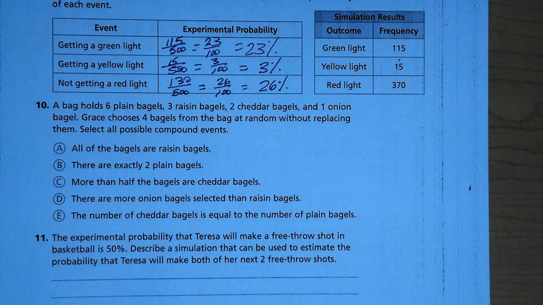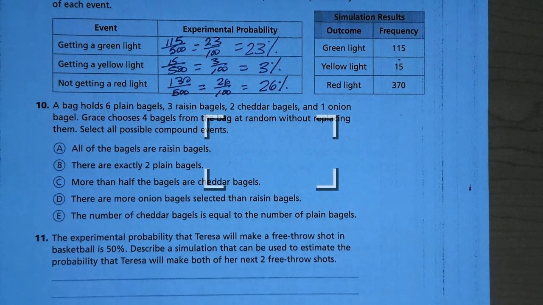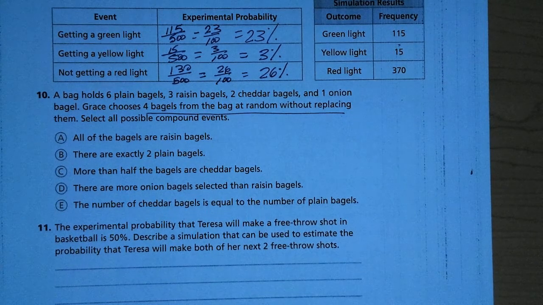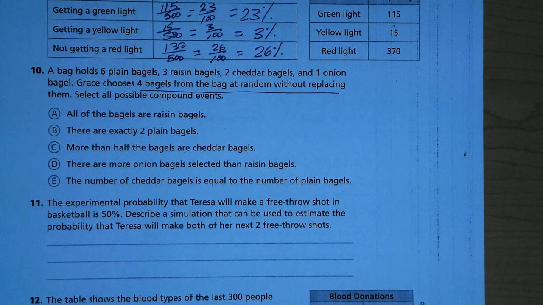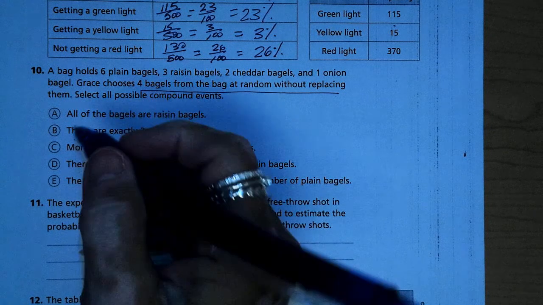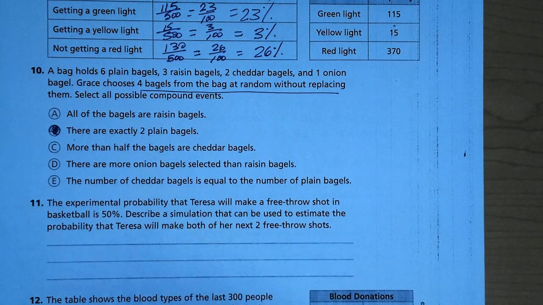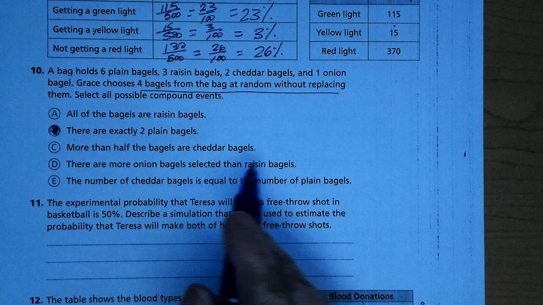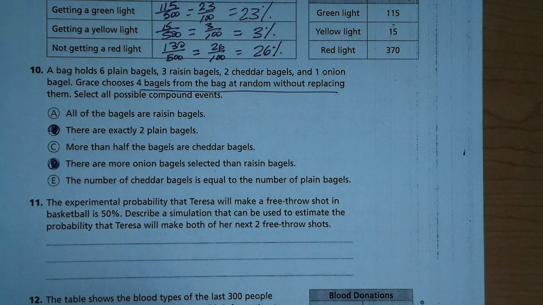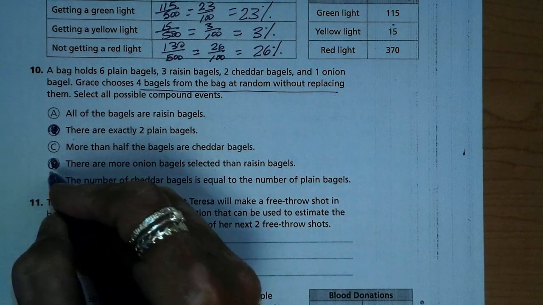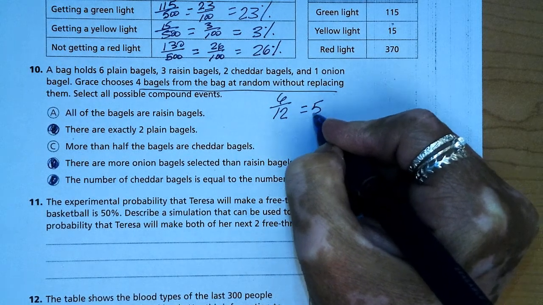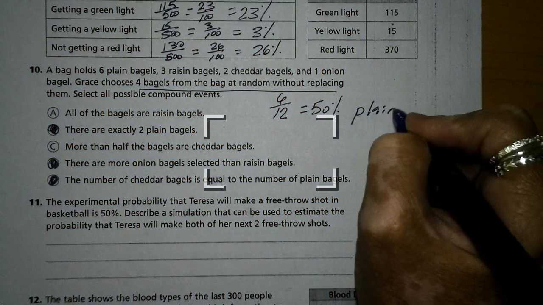All right, a bag holds 6 plain bagels, 3 raisin, 2 cheddar, 1 onion. Grace chooses 4 bagels at random without replacing them. What are all possible compound events? So there are exactly 2 plain bagels. There are more onion bagels selected than raisins, and the number of cheddar bagels is equal to the number of plain bagels. So what I did is I did 6 over 12 which is 50% for plain.